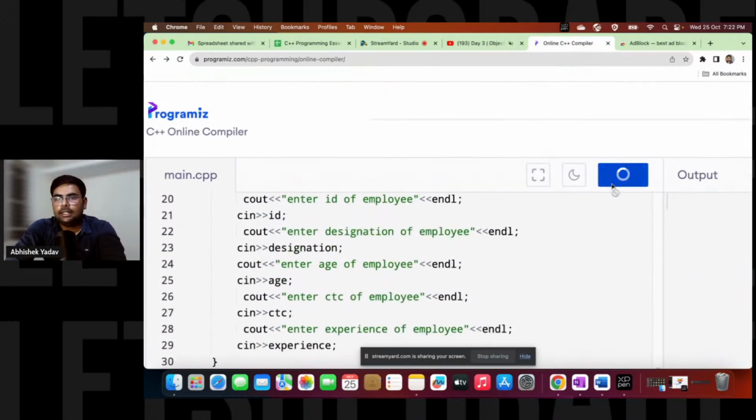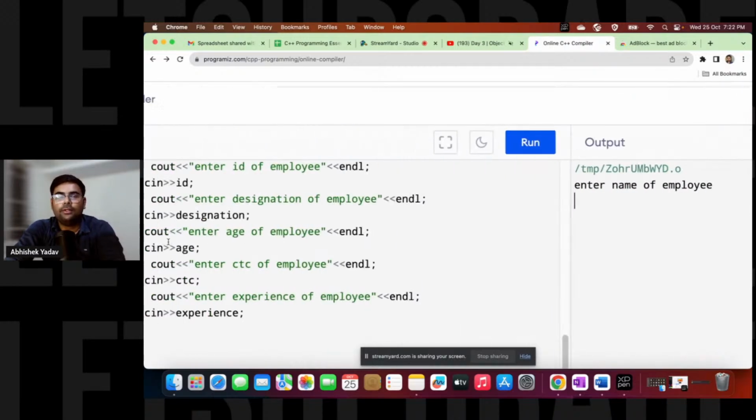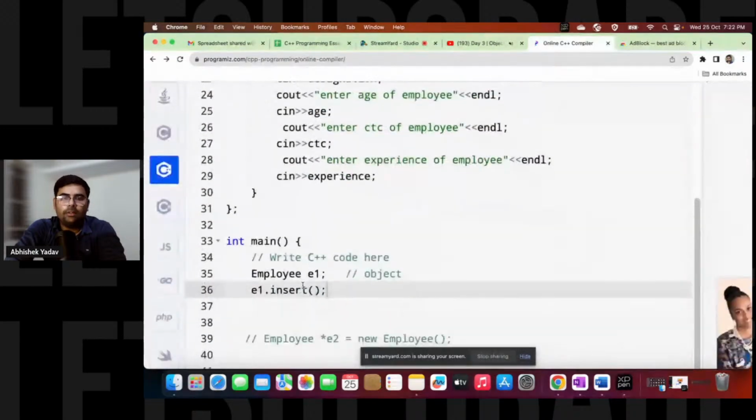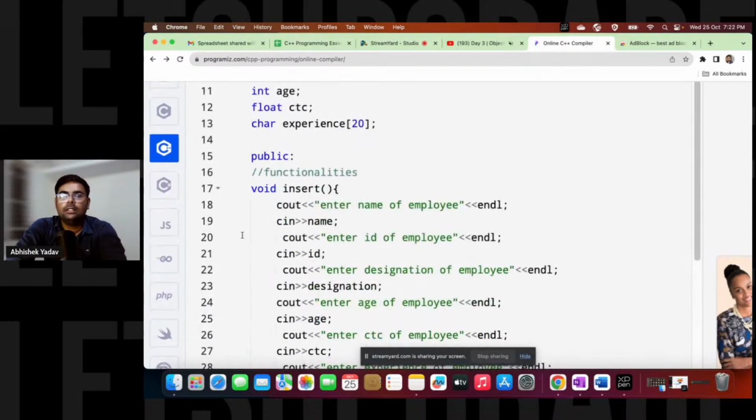So let me see the output. Now you can see, guys, "enter name of employee". Our code's execution will start from the main function. You will go to line number 35, where you are defining an object. That means the memory will get allocated inside your stack, and how many bytes depends on the data members you have defined inside the class. After that, with the help of the object, you are calling the member function of the class, that is insert. So from line 36, you will directly jump to line 17.